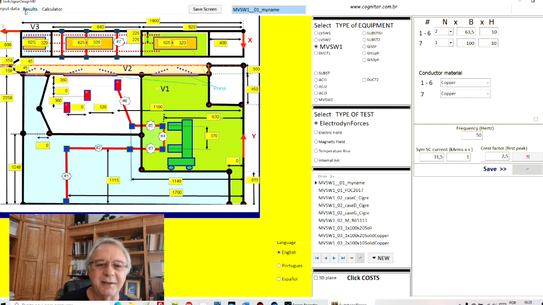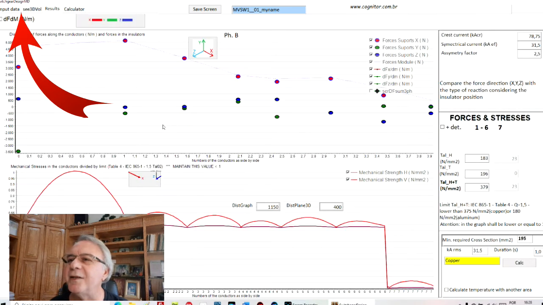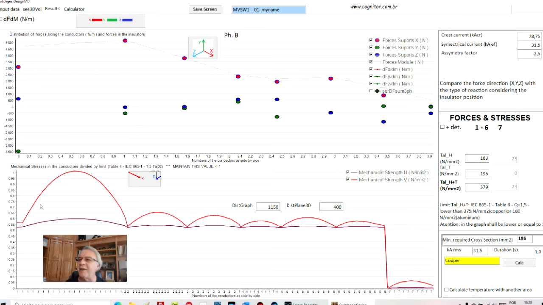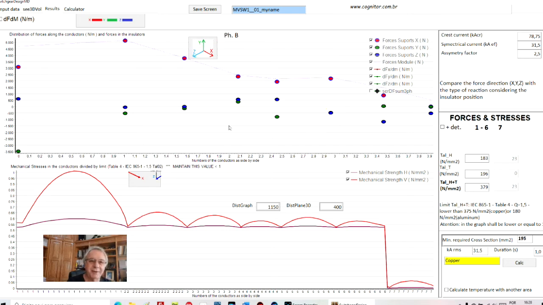But just to demonstrate the electrodynamic force, suppose that all the dimensions are okay, and then I come here and click in the tab results, on the left side top, and just doing this, I can see here the results of the force. The upper part here are the forces in the insulators in the 3 directions. I will show you in many details in video number 2, video number 7, in one of the live sections, as we see in the table. But here is just to show the electrodynamic force.